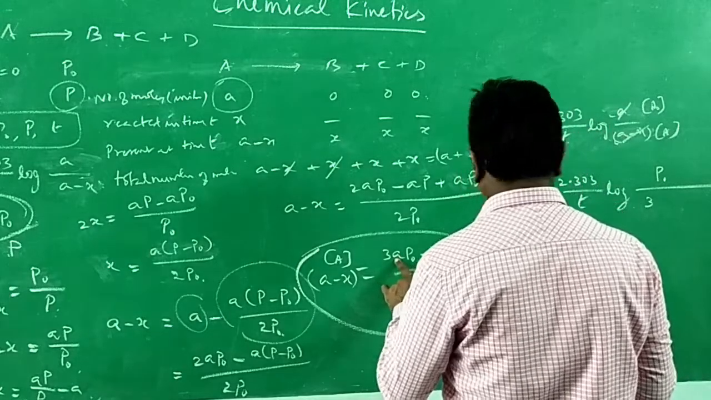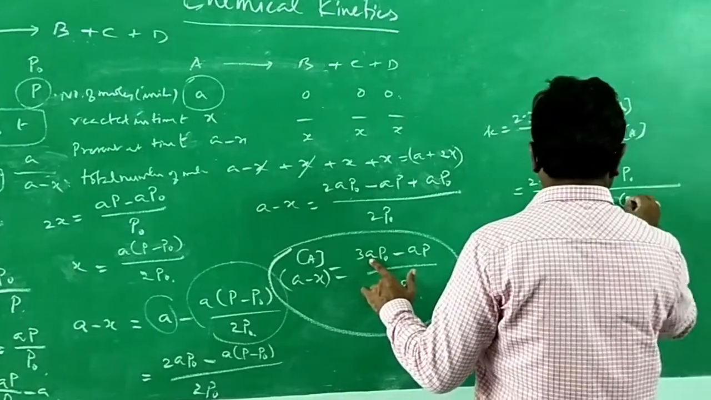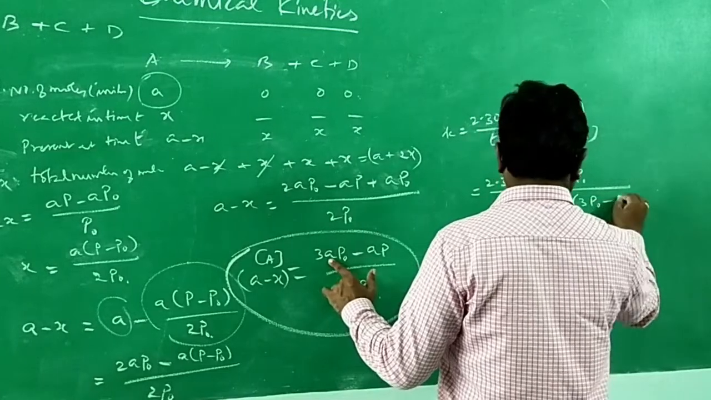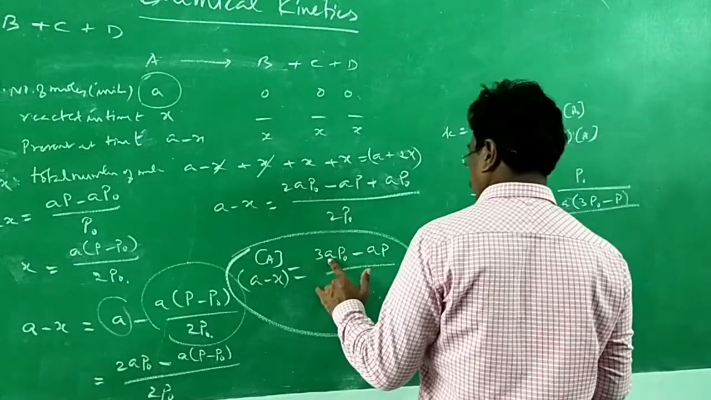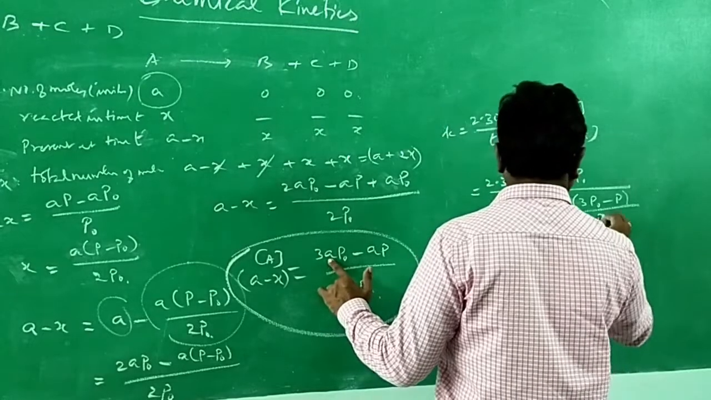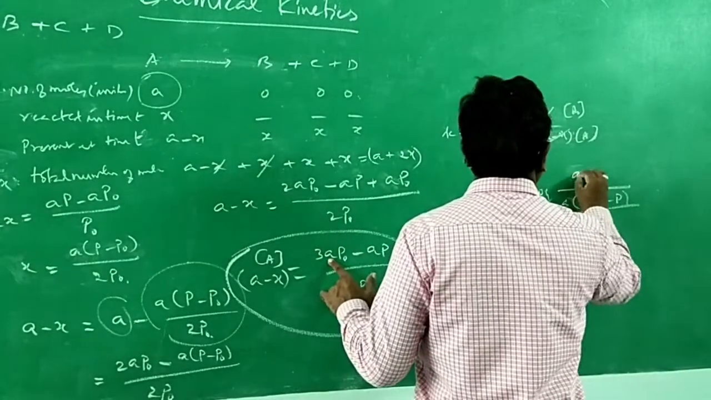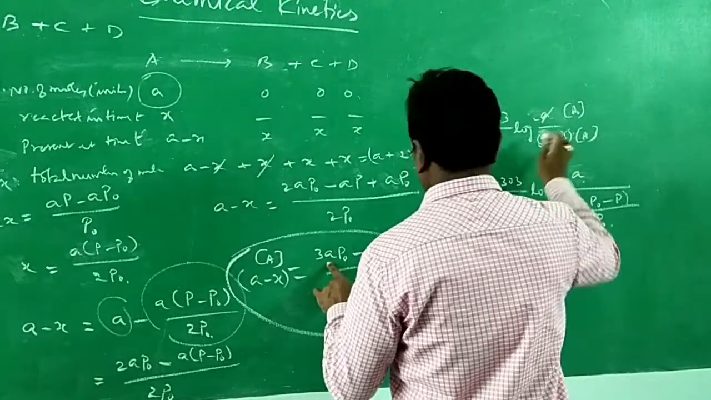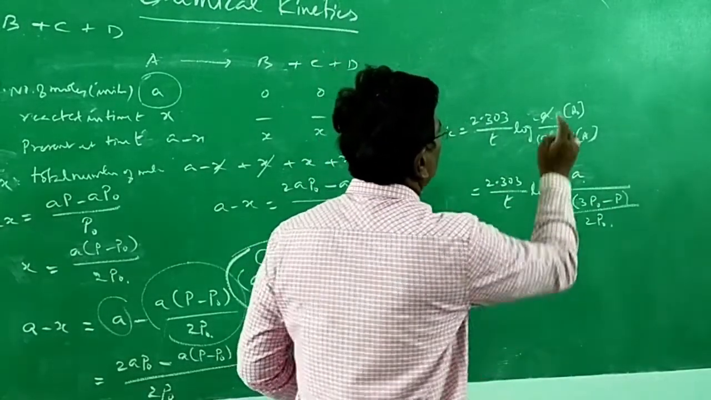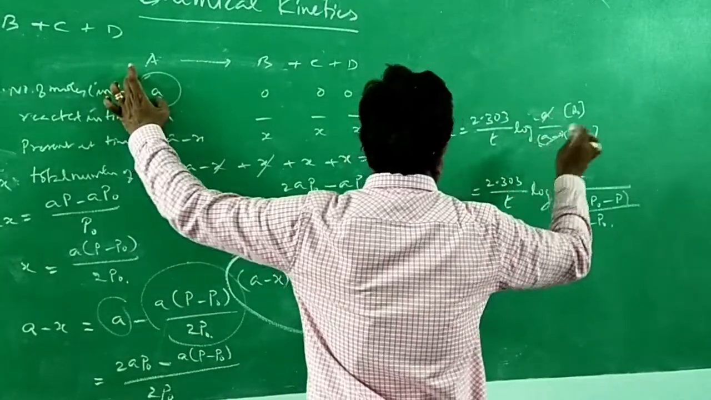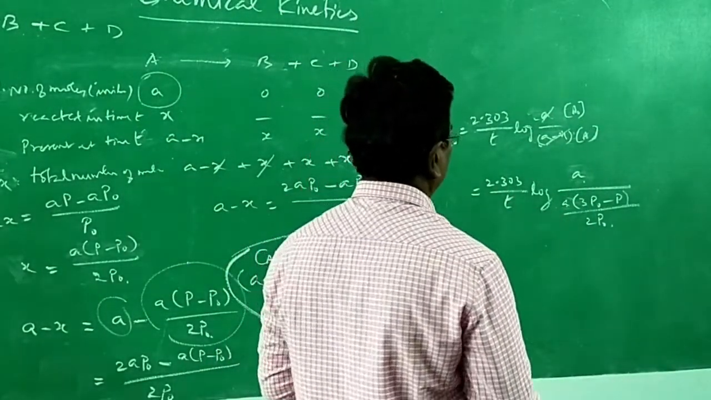2.303 by t log P naught divided by A into 3 P naught minus P divided by 2 P naught. A can be taken out. Now A can be taken as such, instead of P naught, because I want to cancel out A. So initial concentration A is taken as such, and concentration A minus x is given like this.